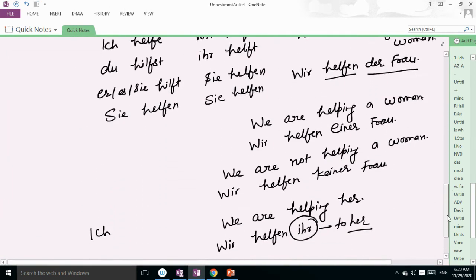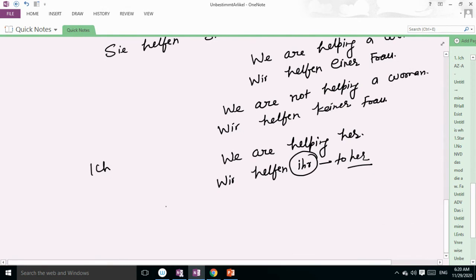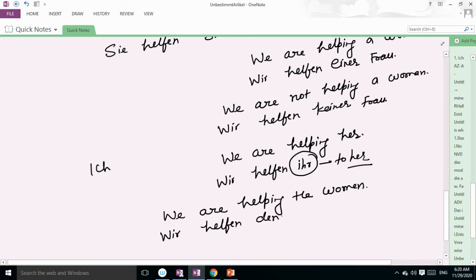Now I'm taking the example of plural case. Okay, if I say, like, we are helping the women. Okay, so the sentence will be wir helfen den Frauen.